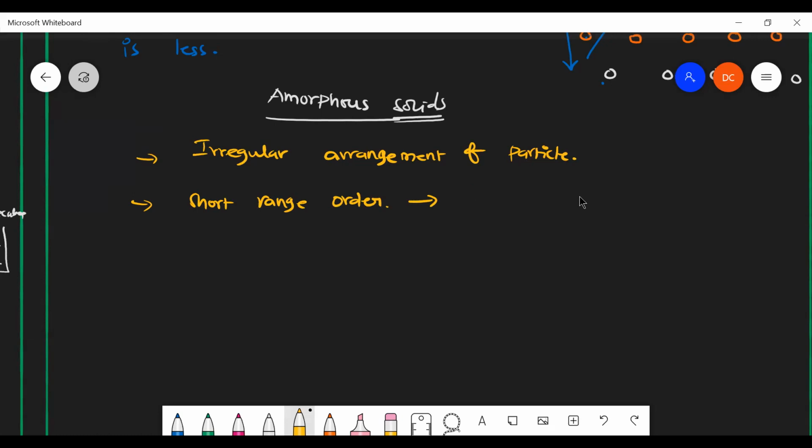Okay, repeating pattern is there, but it is in short range only, not in the case of the entire crystal. Similar pattern will not be found. Some different patterns are found. That's what it has, short range order.